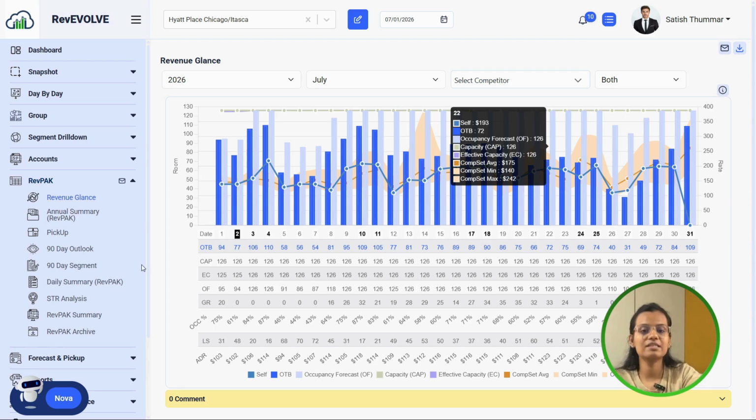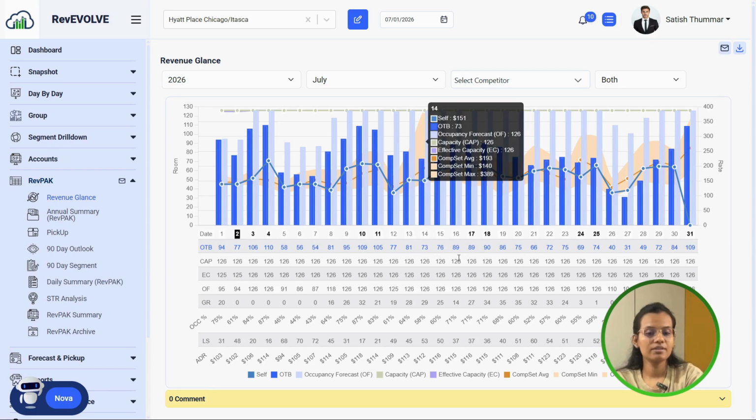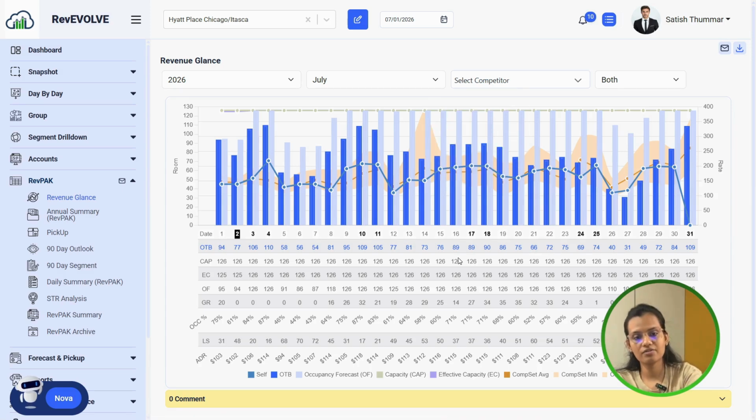Here you can clearly see all the stories, right? Then within seconds, decision makers know where attention is needed. So that's what this graph is made for.